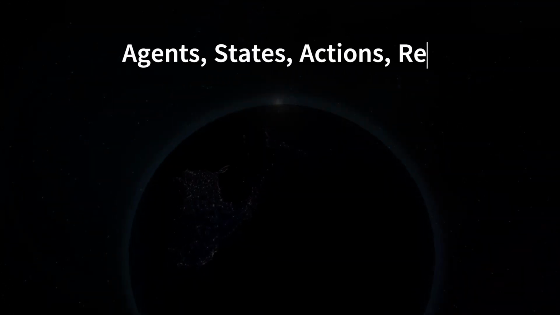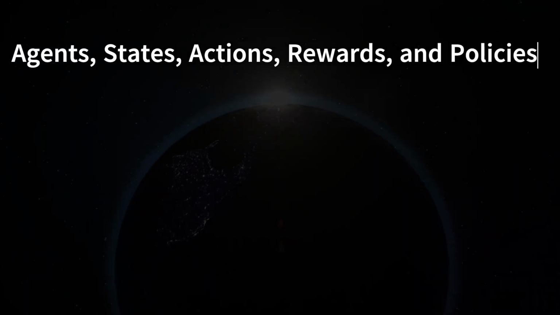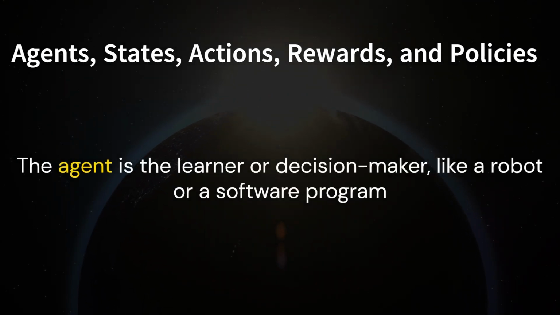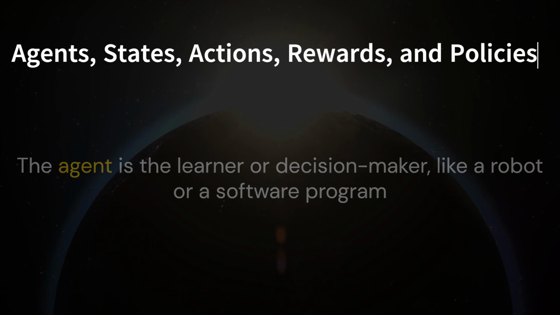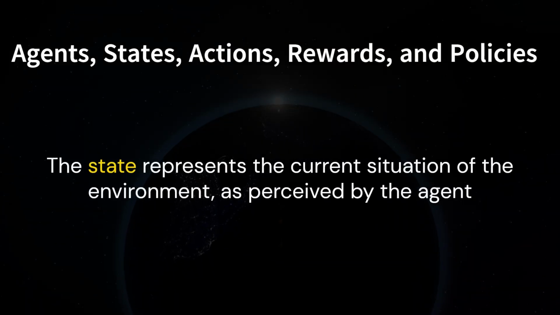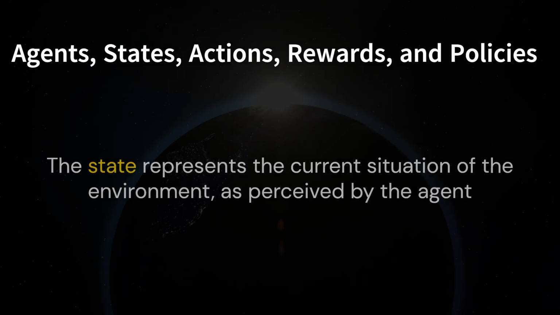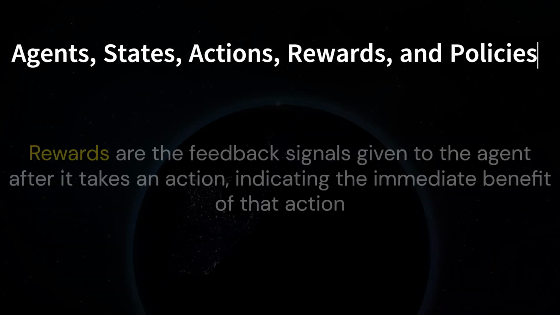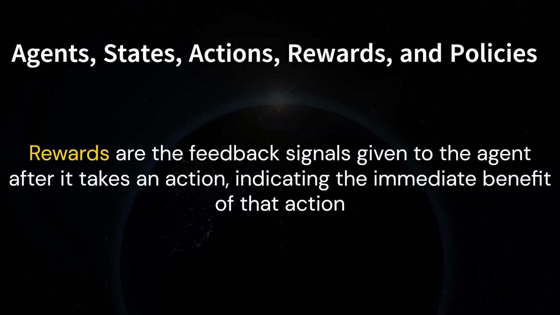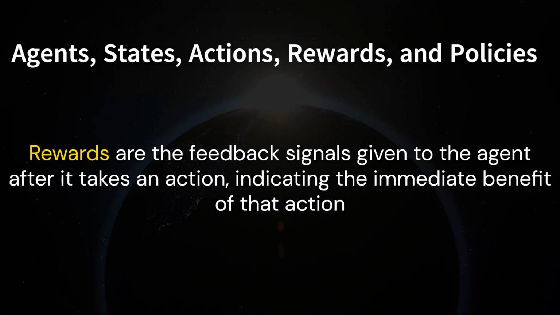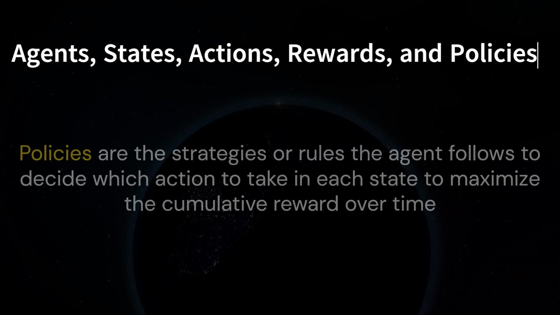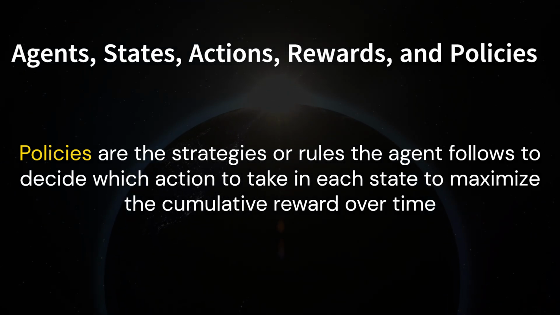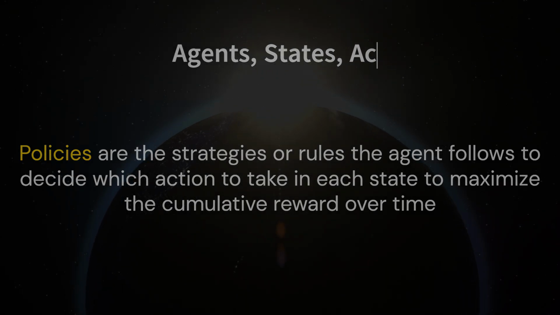To understand RL, we need to grasp several key concepts: agents, states, actions, rewards, and policies. The agent is the learner or decision maker, like a robot or a software program. The state represents the current situation of the environment, as perceived by the agent. Actions are the choices the agent can make to interact with the environment. Rewards are the feedback signals given to the agent after it takes an action, indicating the immediate benefit of that action. Policies are the strategies or rules the agent follows to decide which action to take in each state to maximize the cumulative reward over time.